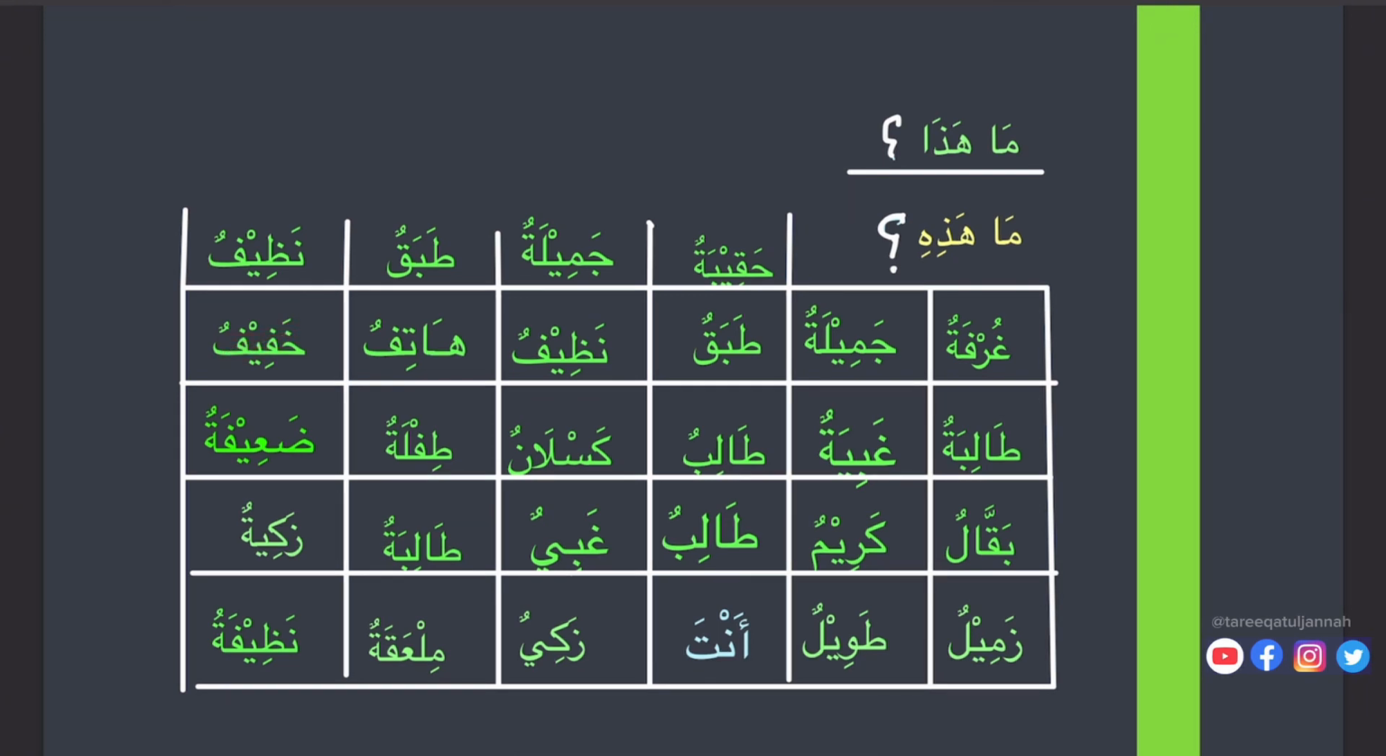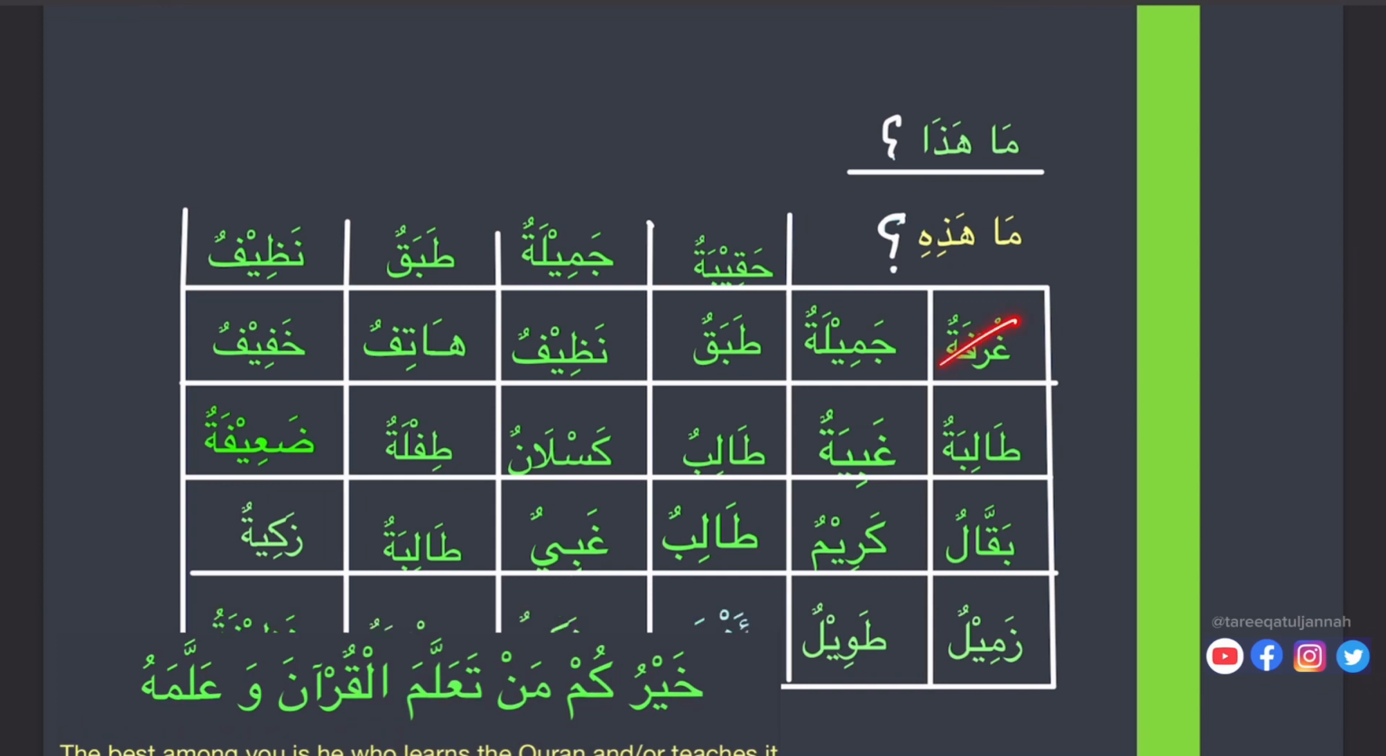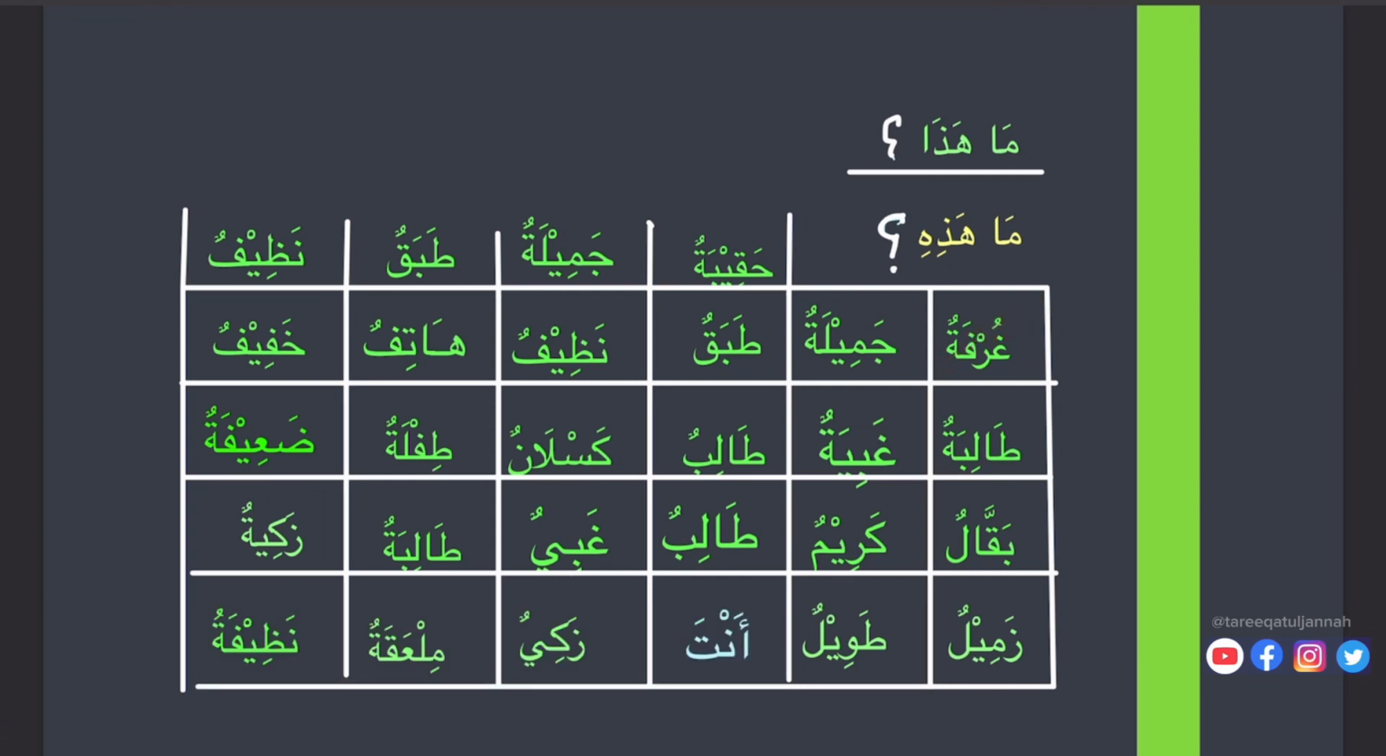We say ma hazihi. Hazihi ghurfatun jamilatun. Hazihi ghurfatun saghiratun. It's small. Hazihi ghurfatun nazifatun. It's clean. So this is the way you ask questions and keep practicing. Inshallah, you will understand more and more when you keep practicing. Assalamu alaikum.